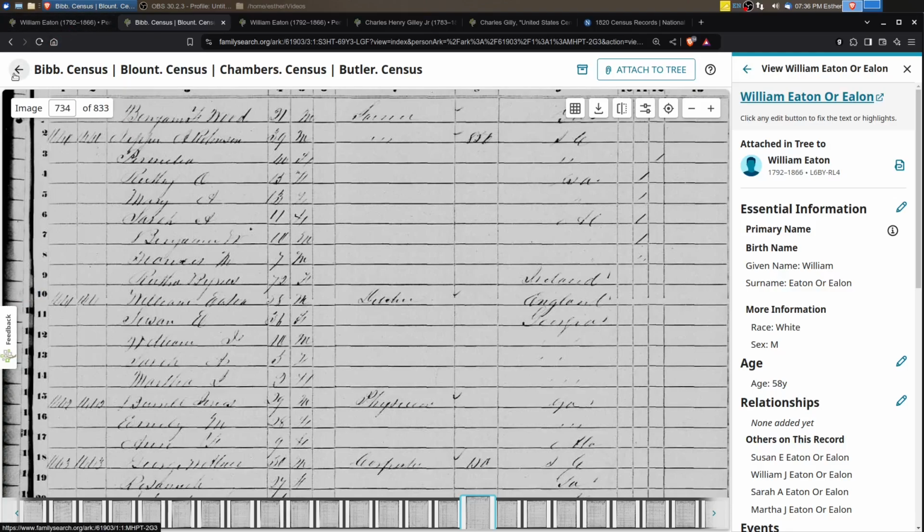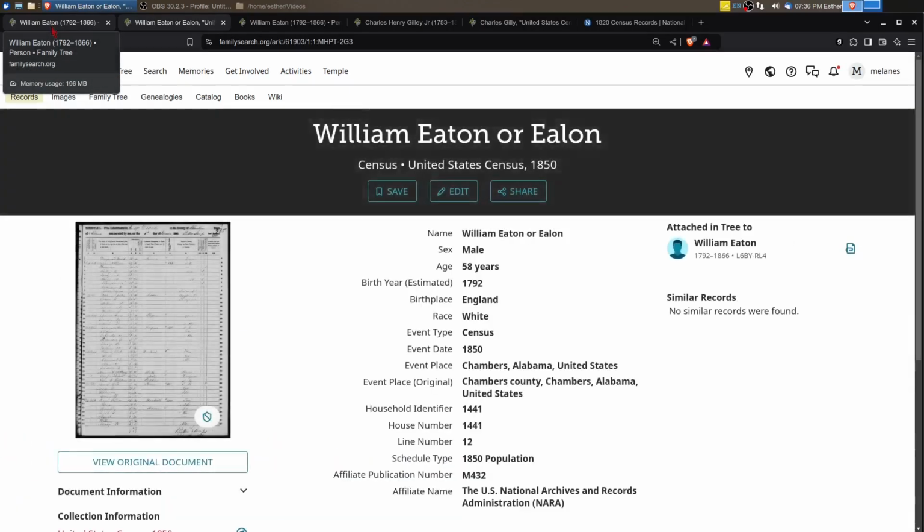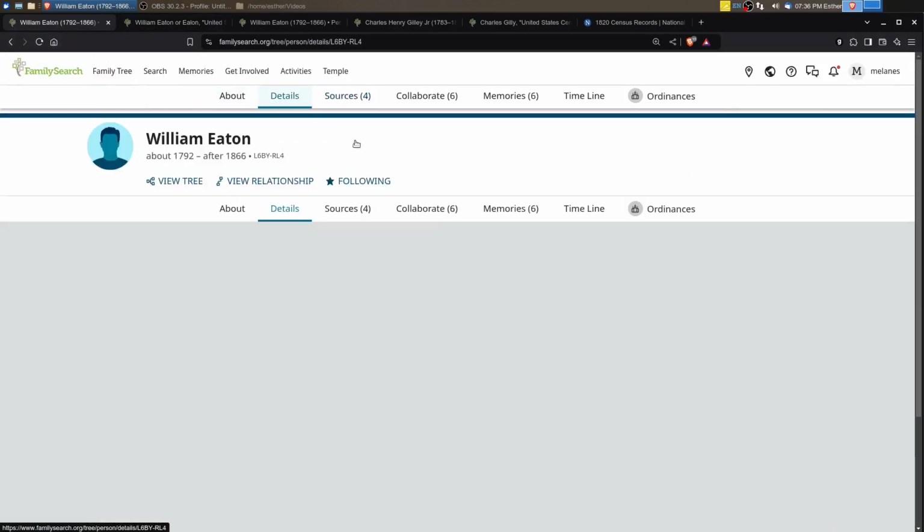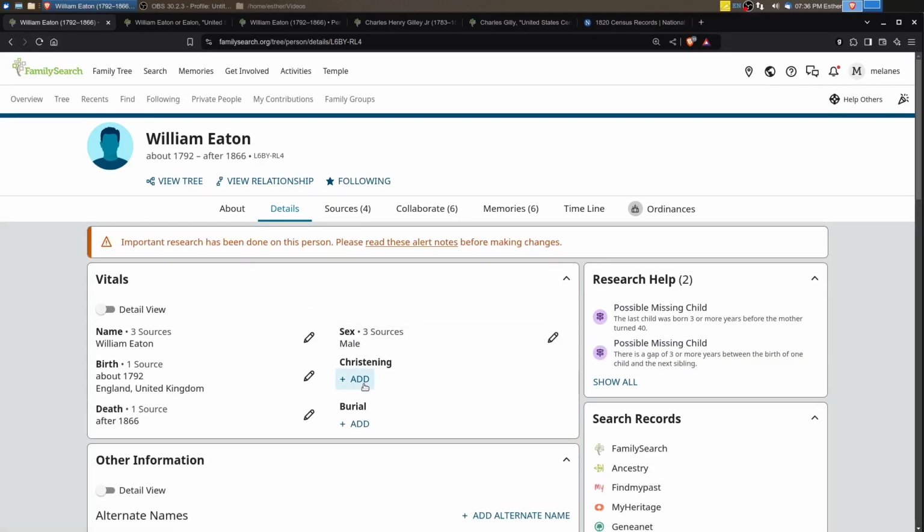And so while we're looking at this, we're trying to find more information about William Eaton. We'd really love to be able to find out where he came from in England, but we don't know where in England he came from. We don't know when he came to the United States. We don't know when he was in Georgia, when he left Georgia and ended up in Alabama. Those are all questions we don't know. And so one of the places that we can look is the US Census. And we've looked and looked and looked and we can't find him.